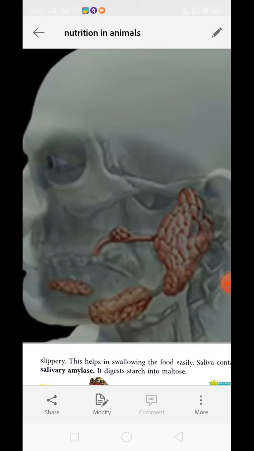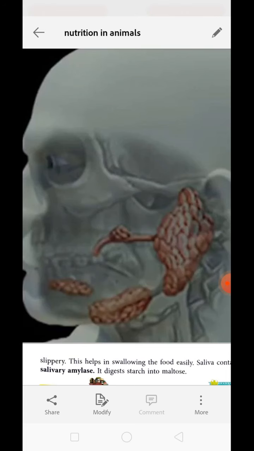Understood? This saliva is a viscous transparent liquid which contains much water and salt. Along with it, it also contains mucin. Saliva firstly moistens the food. It makes the food slippery so that we can easily chew it, we can masticate it and we can swallow down the food very easily.